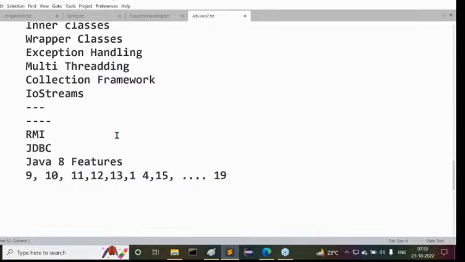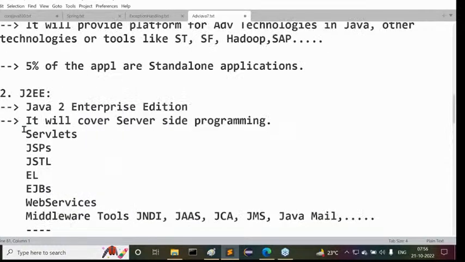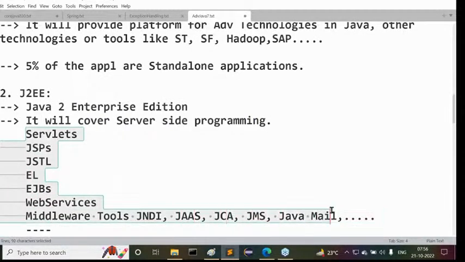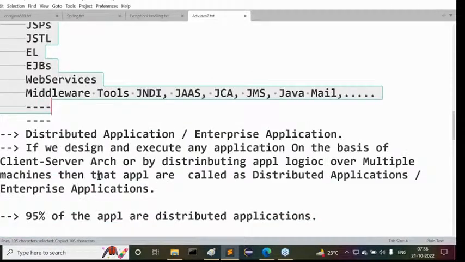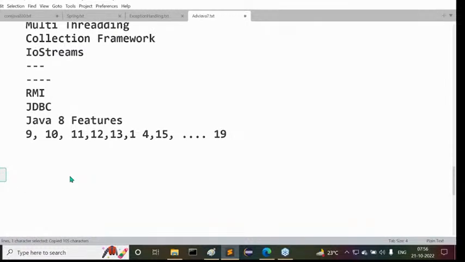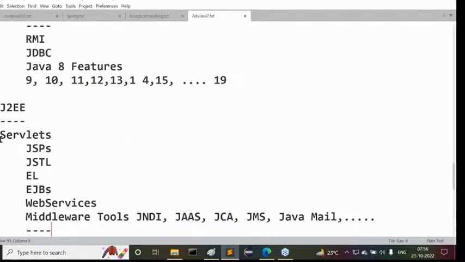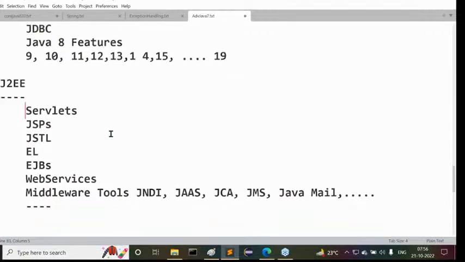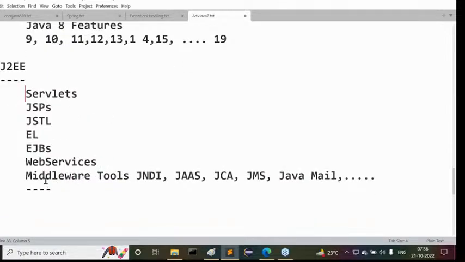Next, I gave a list of topics under J2EE. Some of the topics are given under J2EE. What topics did I give there? Now try to understand this clearly. Under J2EE I gave a list of topics: maybe servlets, JSPs, JSTL, expression language, EJBs, web services, and of course middleware tools like JNDI, JMS, and so on. So many things here.